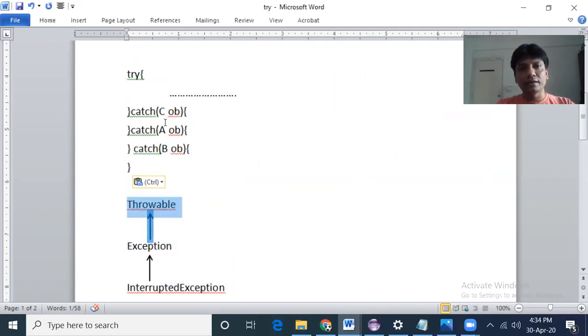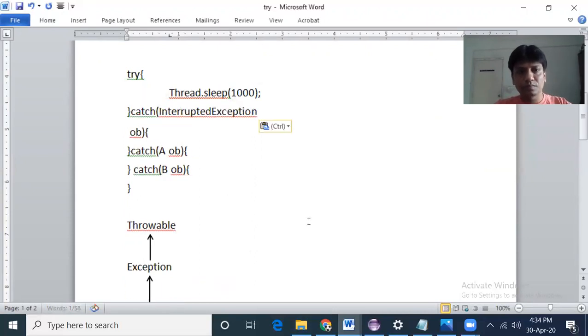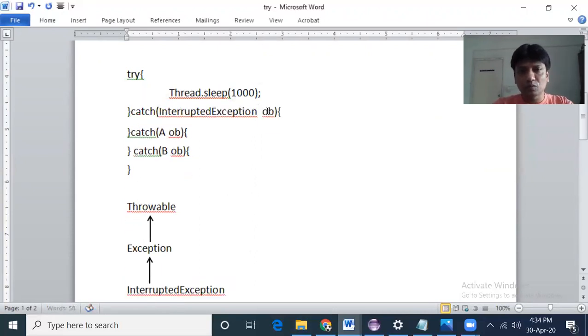So when we write try, suppose Thread.sleep, if we write here Thread.sleep, then a compile time exception is associated with this, that is InterruptedException. So we'll write here InterruptedException, this one. Then the Exception will come.